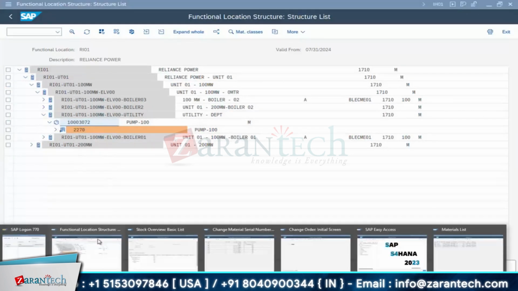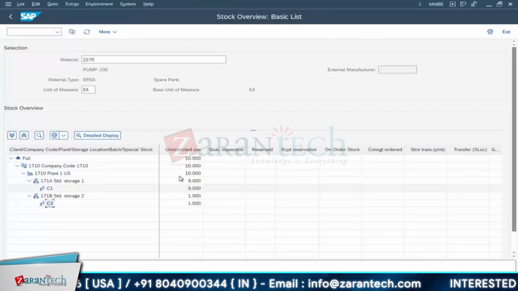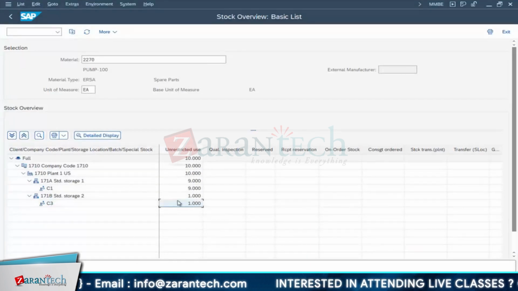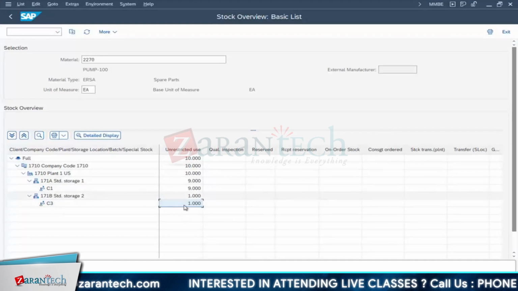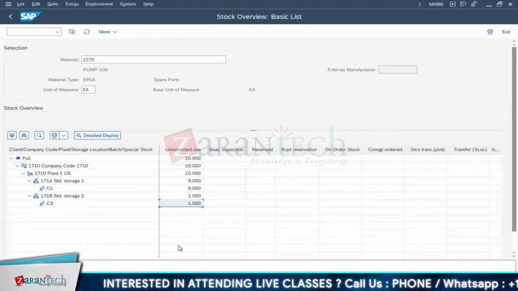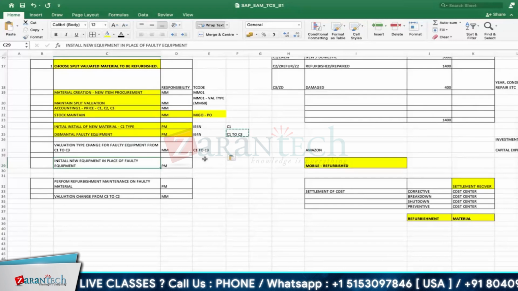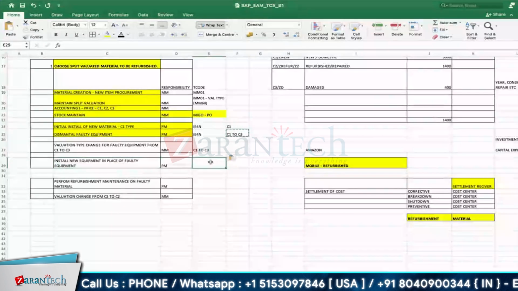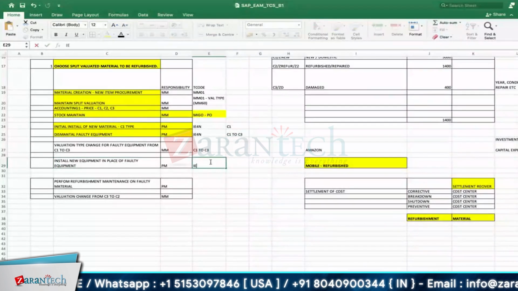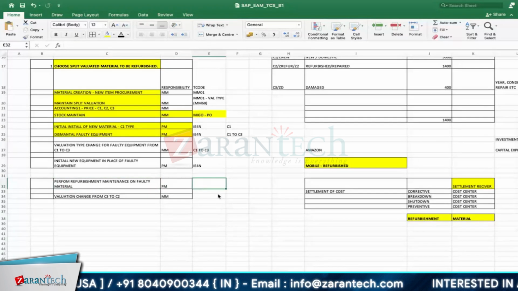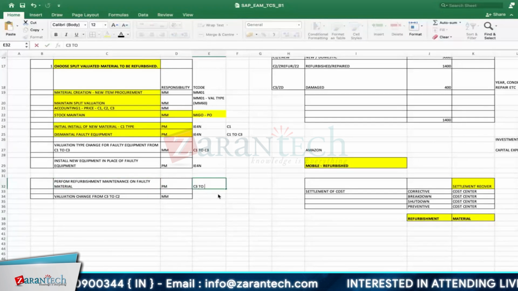So now our concentration means we have to do the refurbishment on this C3. It's damaged. Okay, instead of purchasing a new one, we are using this. We are repairing it. Then what is the procedure? So we'll go back to our new work order. It will start from here. Installation new equipment. Yes. Again, here we have done it. IE4N. This performs refurbishment maintenance on faulty material. Now our agenda is to convert the C3 to C2.